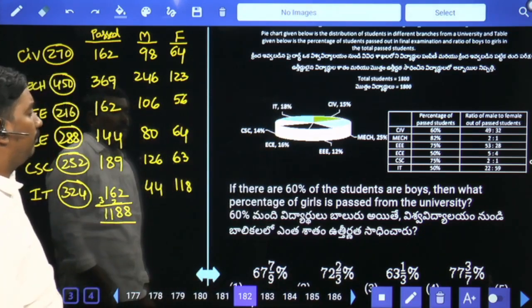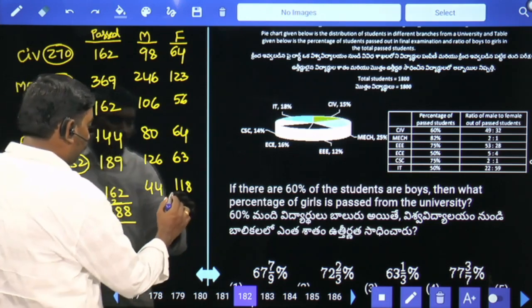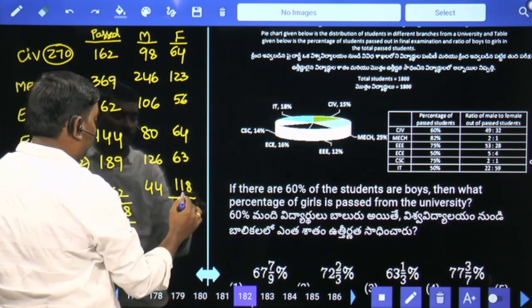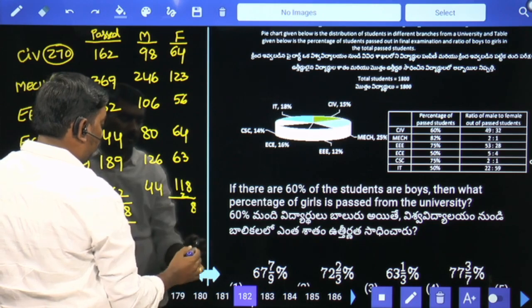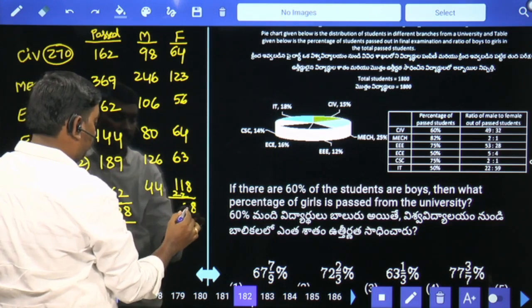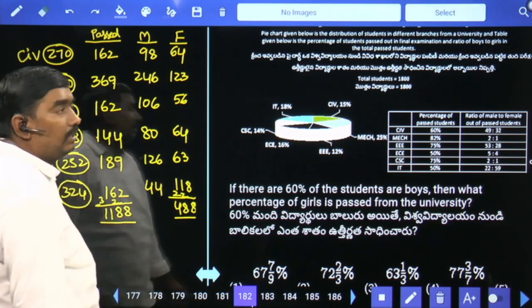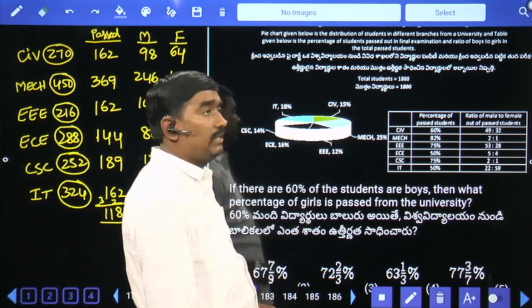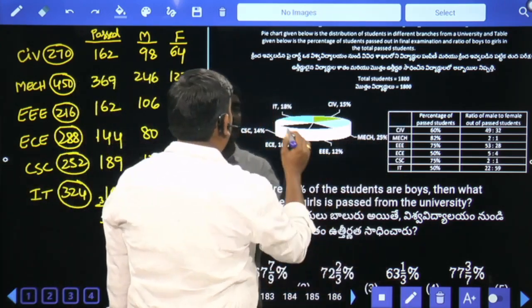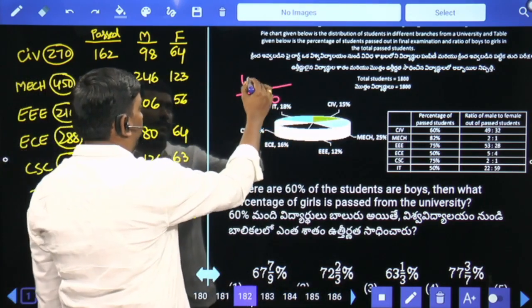If 60% of the students are boys, then what percentage of the girls passed from the university? Total how many girls passed? Adding up the numbers, 488 girls passed. Out of 1800, 60% are boys, so 40% are girls. 40% of 1800 means 720 girls in total. Out of 720 girls, 488 passed.